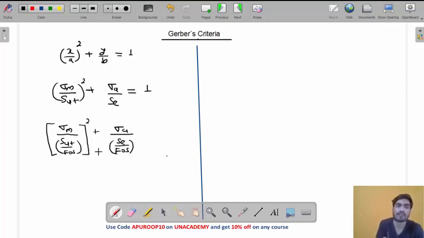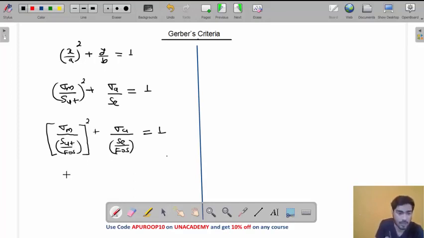You can also have different factors of safety. That depends upon the question. But in most questions, you will see the same factor of safety. So that's why I am assuming that the factor of safety is the same. Otherwise, you can take different factors of safety.